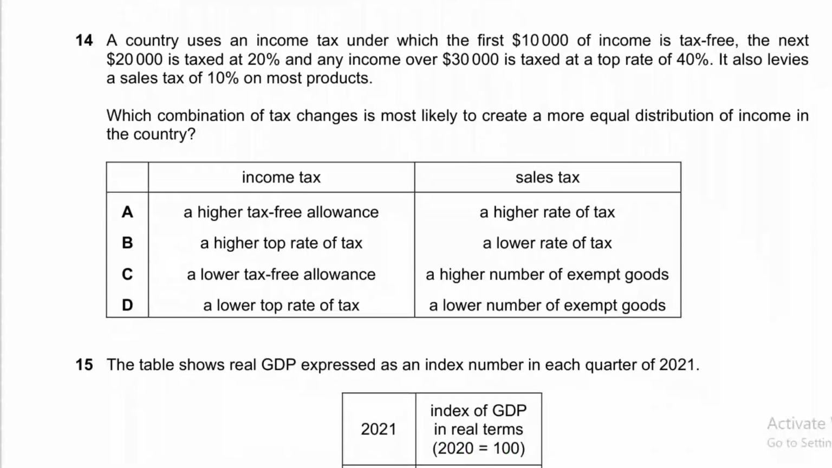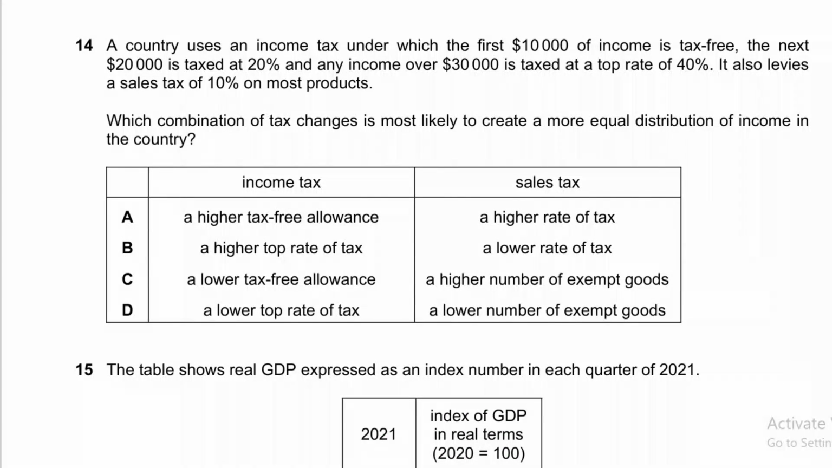If you have any confusion, then please get back to me. And now moving to question number 14. A country uses an income tax under which the first $10,000 of income is tax free, the next $20,000 is taxed at 20%, and any income over $30,000 is taxed at the top rate of 40%. It also levies a sales tax of 10% on most products, right? So these are the conditions given by the examiners.